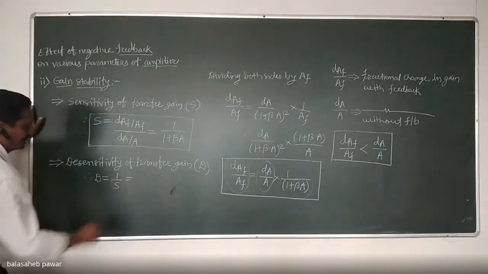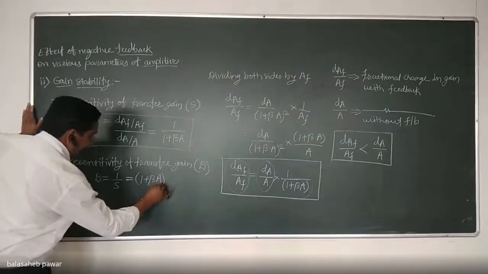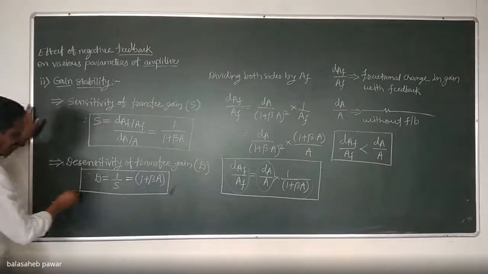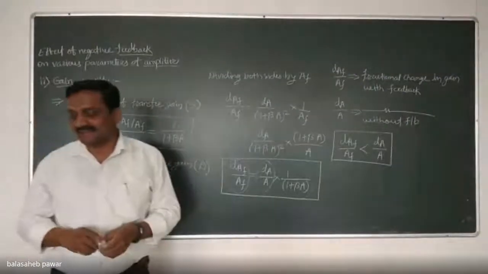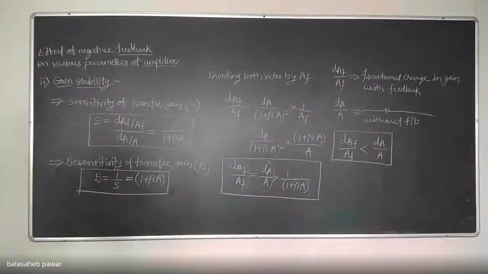And how much it will be now? It will be simply 1 plus beta A. So 1 plus beta A is the desensitivity of transfer gain of that feedback amplifier, and capital S is the sensitivity of transfer gain of that feedback amplifier. Is it clear? Any doubt? Got it or not?